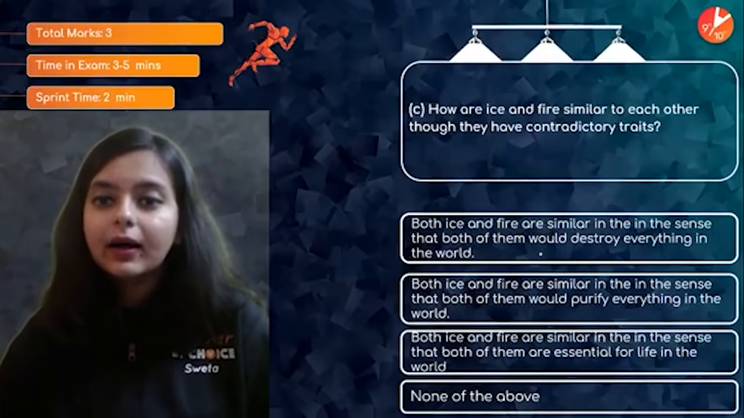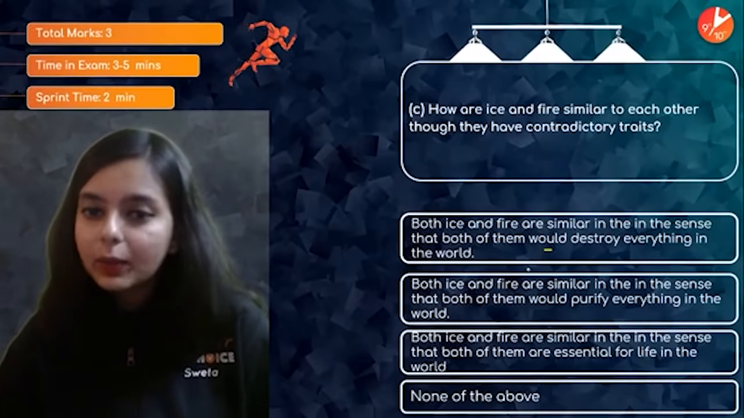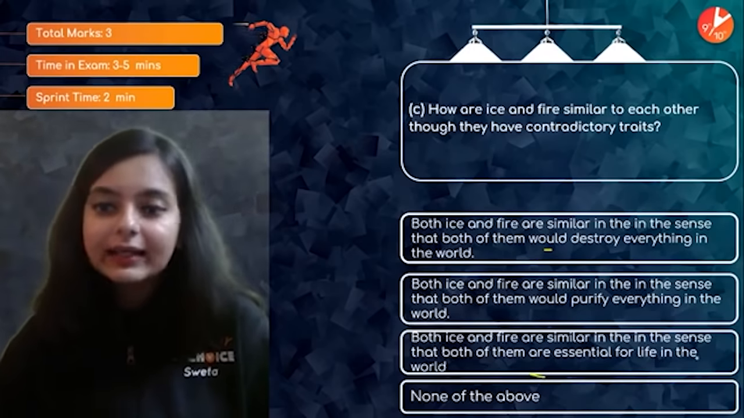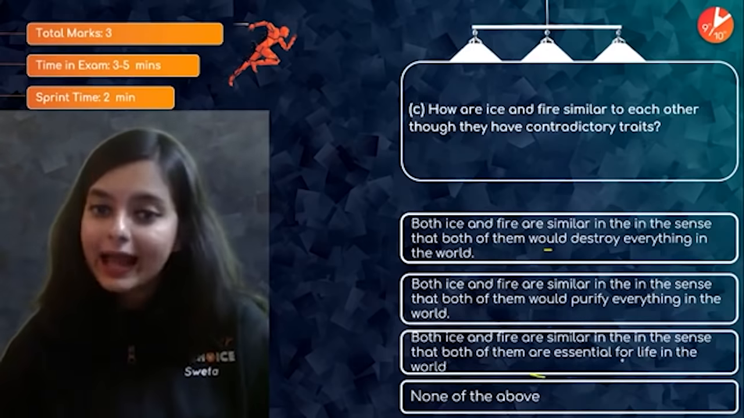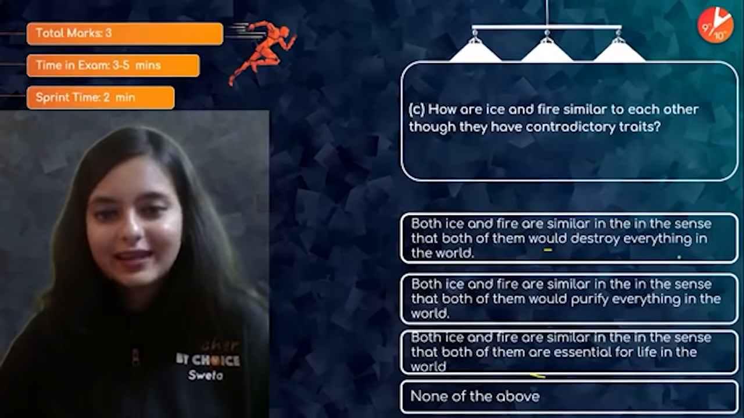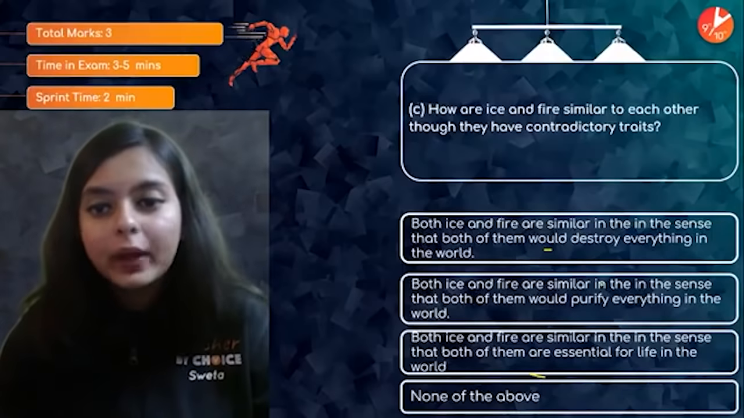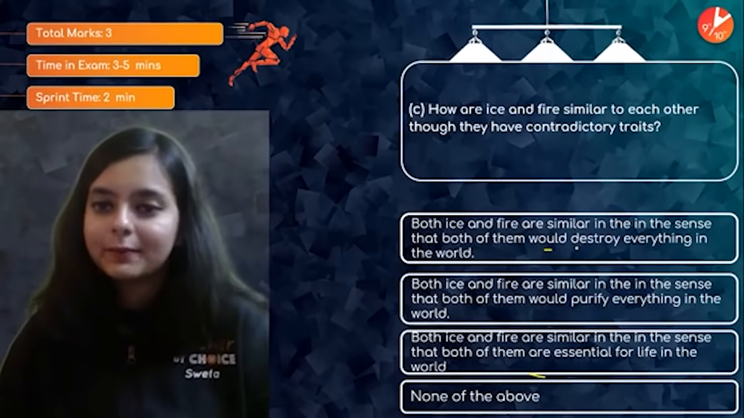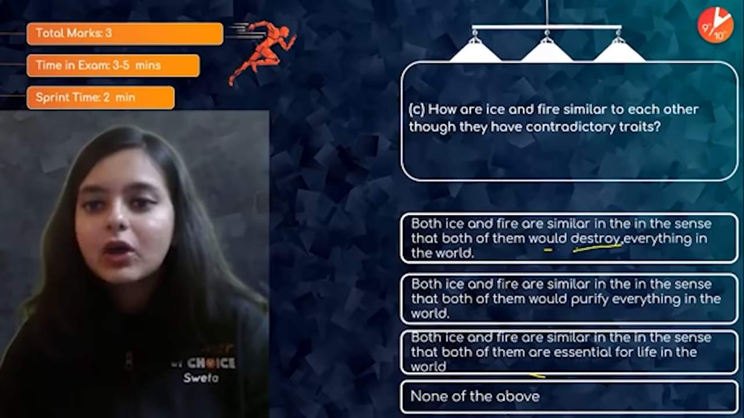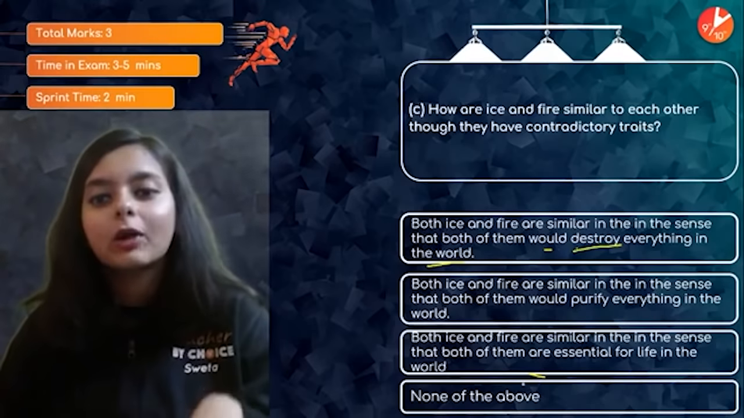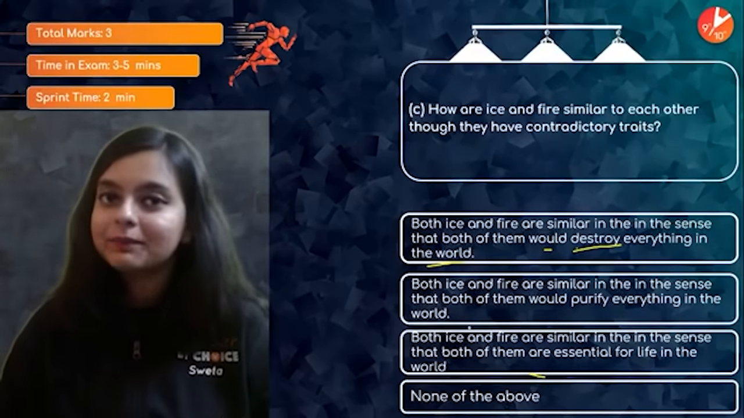Right? How are fire and ice similar to each other though they have contradictory traits? Both are similar. Why? Because both would destroy everything in the world, purify everything in the world, essential for life in the world, or none. Very simple. See, what am I doing? I have already located the answer in the first one, right? First option, destroy everything in the world. But still I am going through all the rest of the options as well.